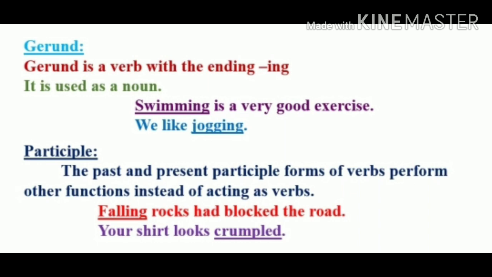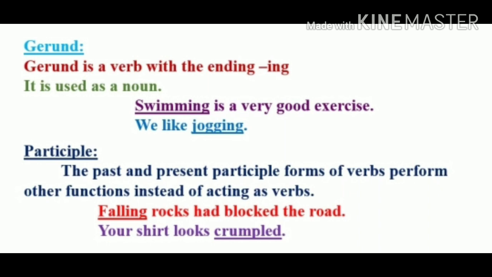Children, now let's understand the third type, which is the participle. The past and present participle forms of the verbs perform another function instead of acting as a verb. So here the past participle is the third form of the verb. Like, we take the example of the verb sing.